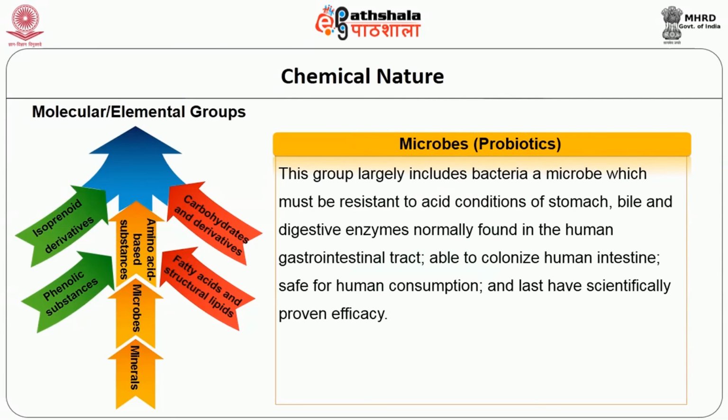This group largely includes bacteria, which are resistant to the acid conditions of the stomach, bile and digestive enzymes, and they are normally found in the human gastrointestinal tract. They are able to colonize the human intestine and are also safe for human consumption. And lastly, they have scientifically proven efficacy.